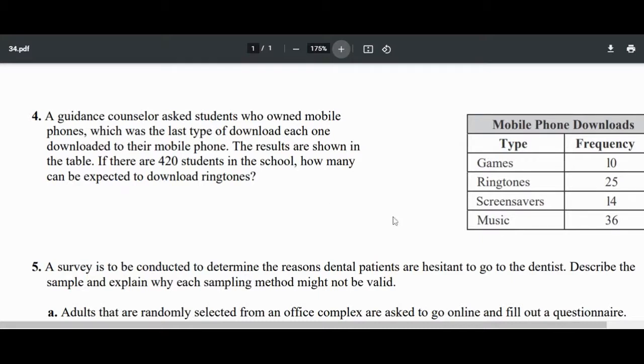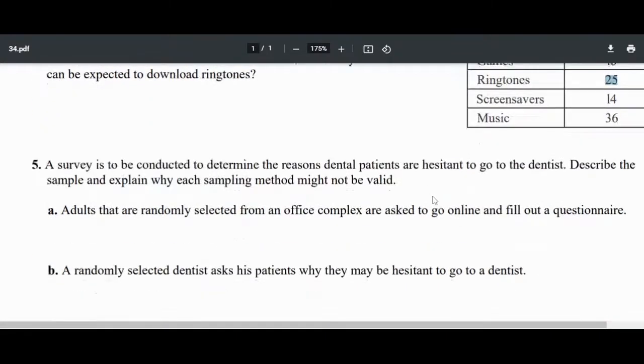And we don't really have to, but if we wanted to figure out how many download ringtones, we could find the total of this, put 25 over adding up all these, and set it equal to a number, like a proportion. So we can have 25 up here, and then underneath it, whatever the total is when you add up the frequency. So 25 over the total equals x over 420, and we can cross multiply and find that out. We don't have to do that today. All right, so, or not right now.